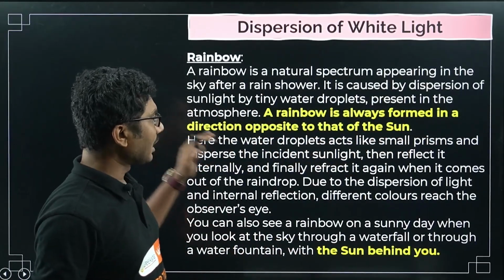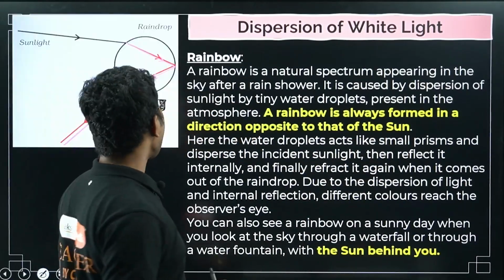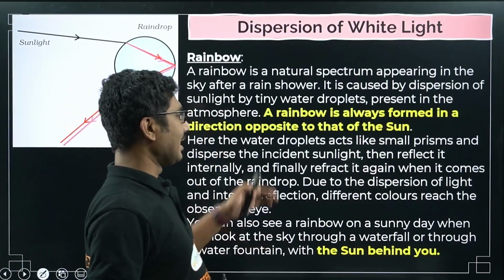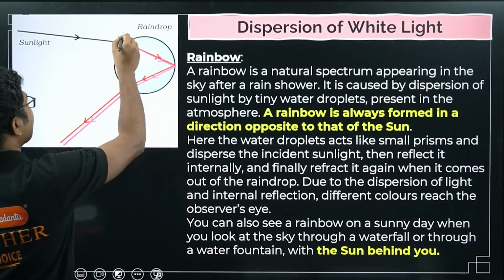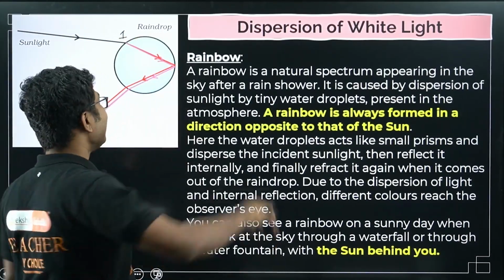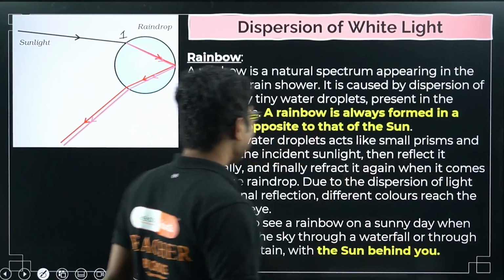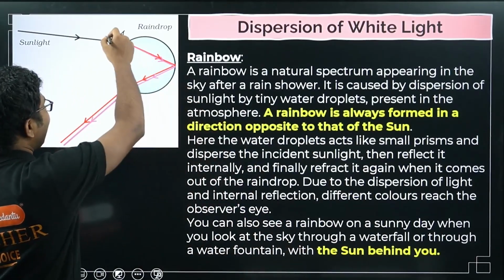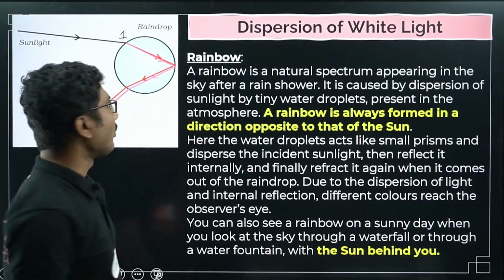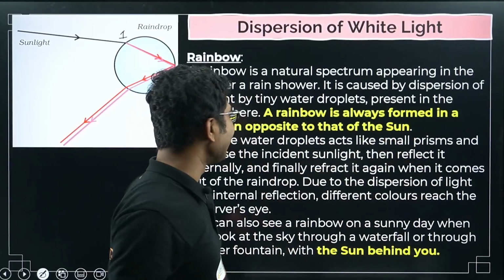Here the water droplets act like a small prism. So a water droplet acts like a small prism, as you can see here, and disperses the incident sunlight. The first stage is when the sunlight enters the water droplet, it gets dispersed into 7 colors. Then it is reflected internally. So the light rays, after passing through this, again get reflected internally. Once this internal reflection happens, finally they are refracted again when they come out of the raindrop.